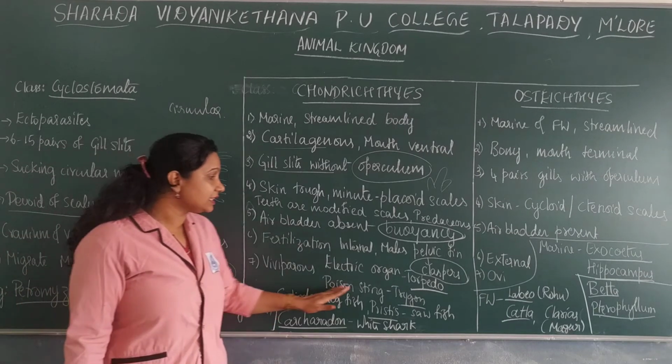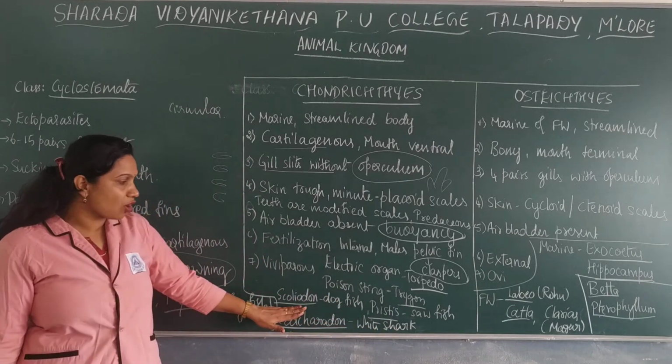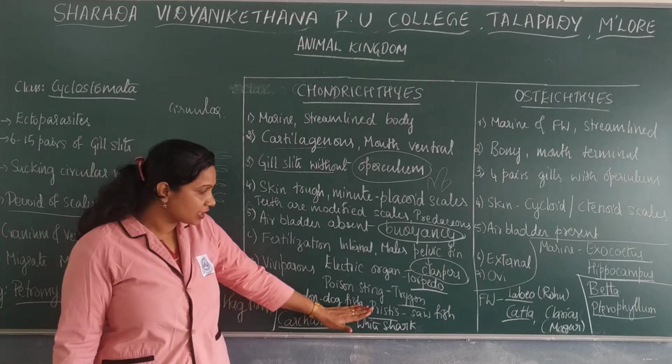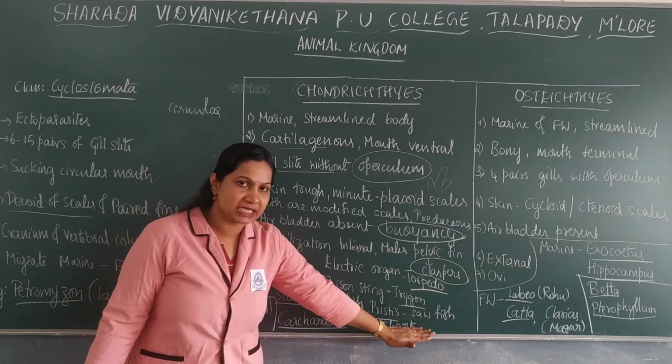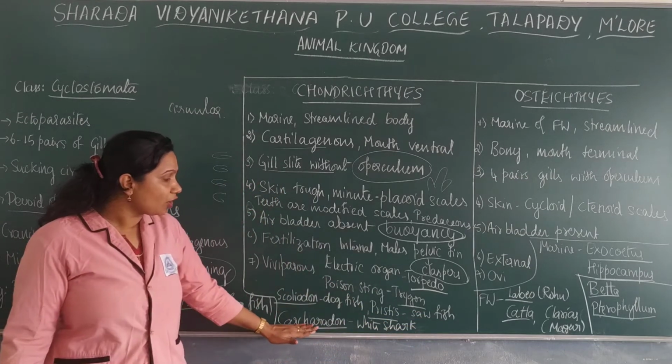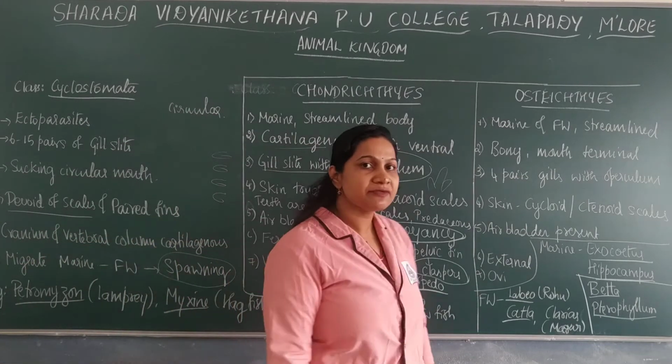Other than this, we have examples such as Scoliodon, which is a dogfish. Pristis is a sawfish. Carcharodon is a great white shark.